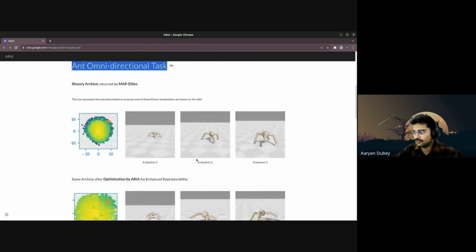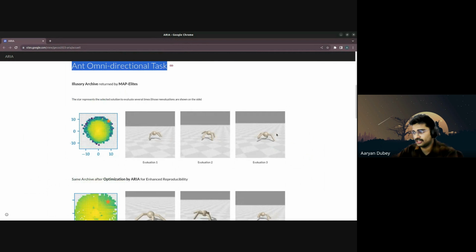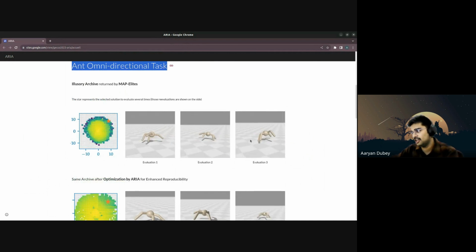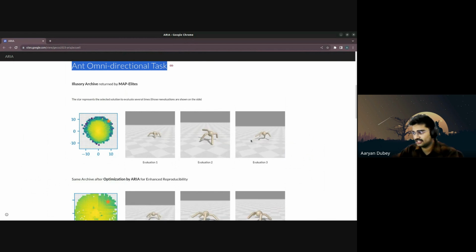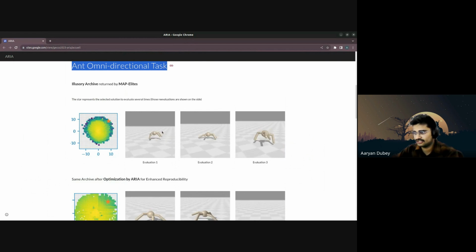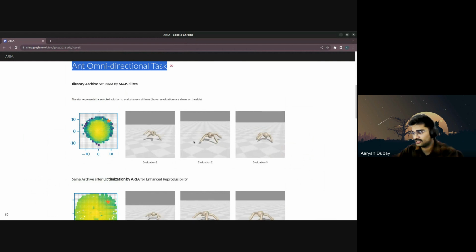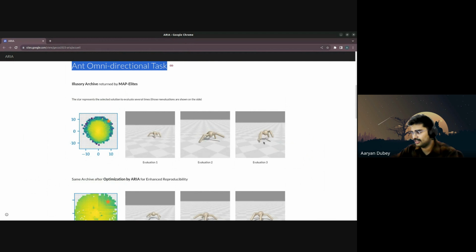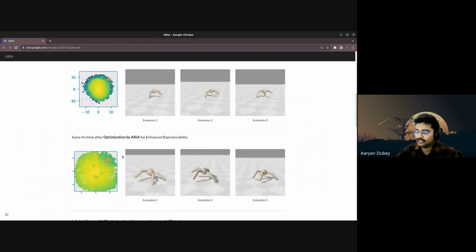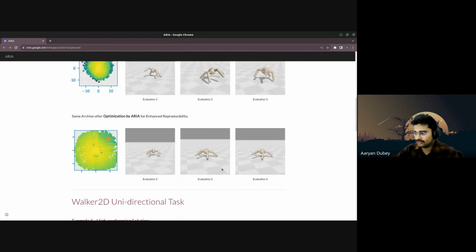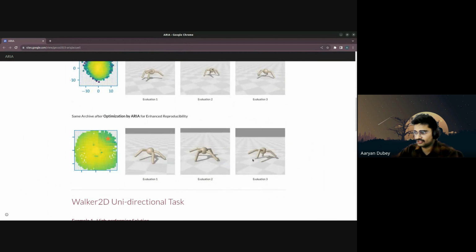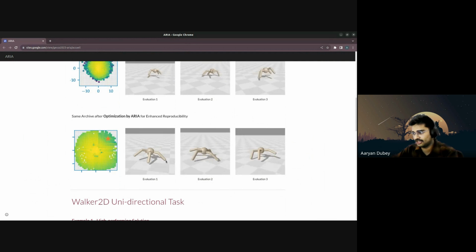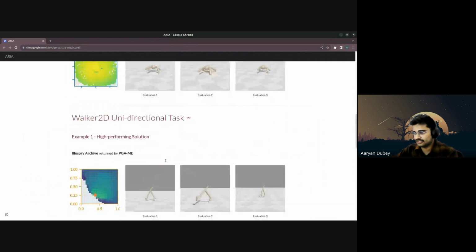You can see evaluation 1, evaluation 2, evaluation 3. So run evaluation 3 times, and all the 3 times the robot trajectory or final destination is extremely different. As you can see, in evaluation first, it's going straight, coming to this particular direction. Here it's going towards right. Here it's going towards right, then coming down straight. But when they optimize it by ARIA, evaluation 1, evaluation 2, evaluation 3 becomes constant. As you can see, all the 3 robots are working in the same direction.